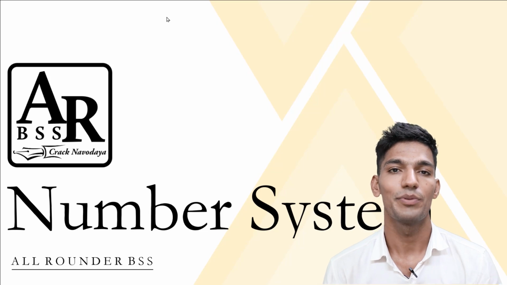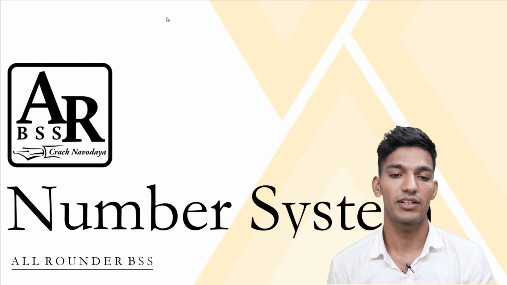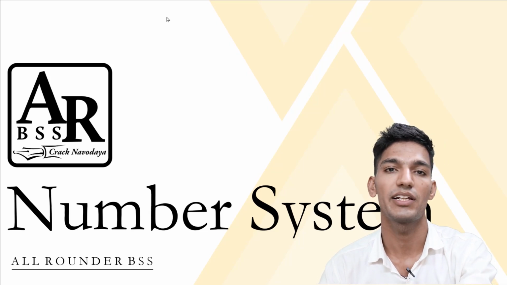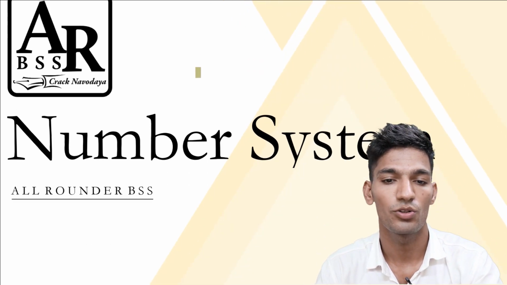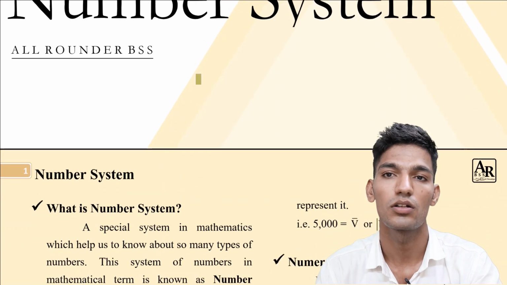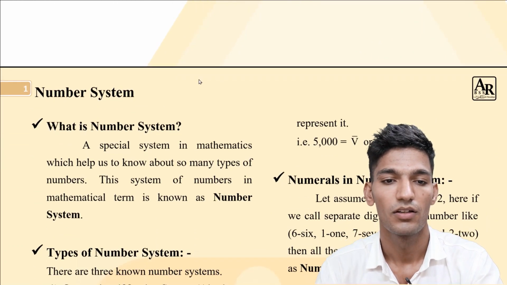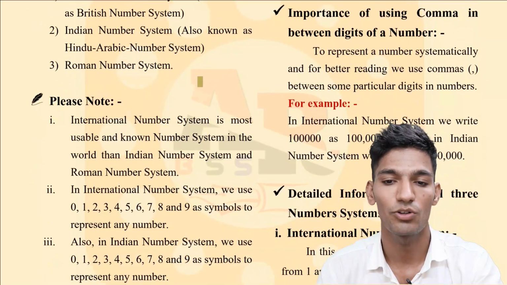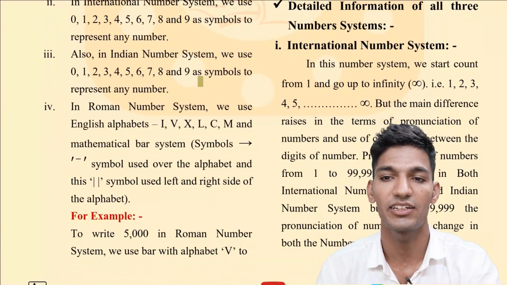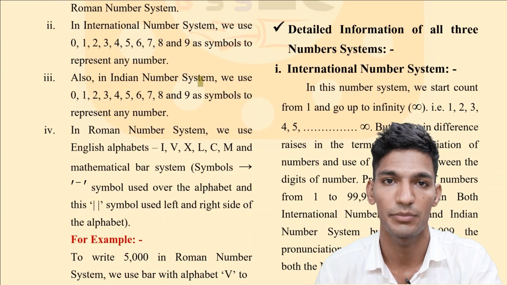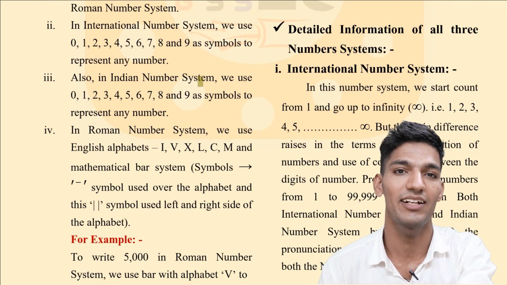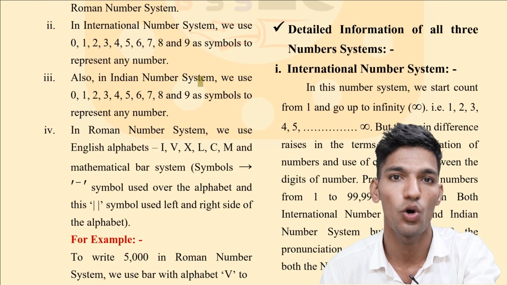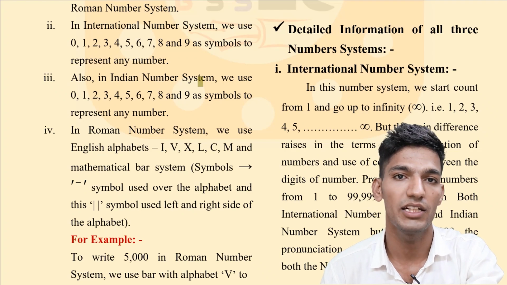For the Jawahar Navodaya Vidyalaya entrance exam and Sainik School entrance exam, we started a chapter in our last video named the number system, and now we are going to discuss more about this chapter. We are going to discuss detailed information of all three number systems, which is very important because we have to understand and know about all three.